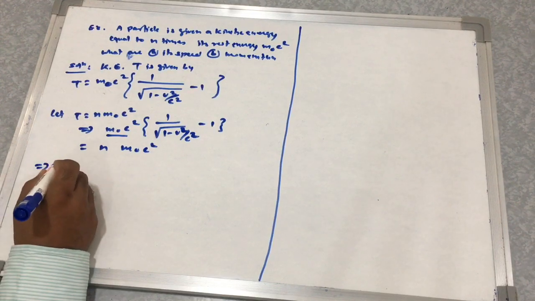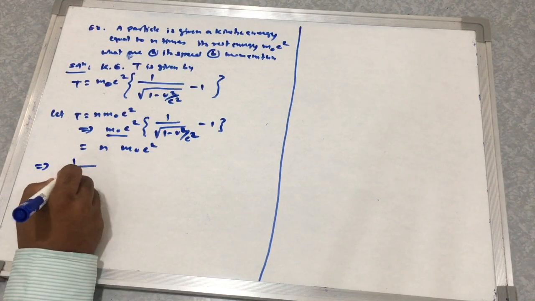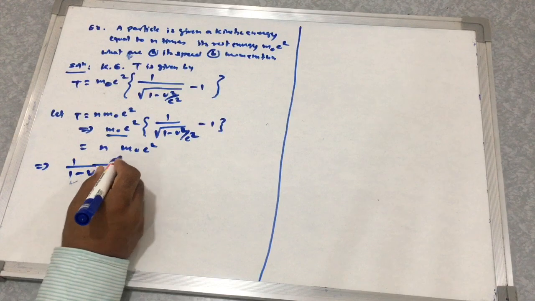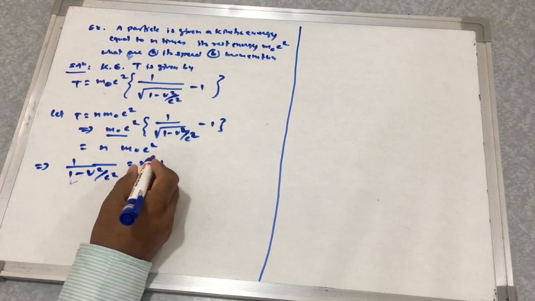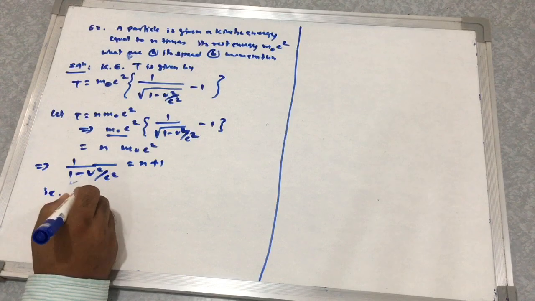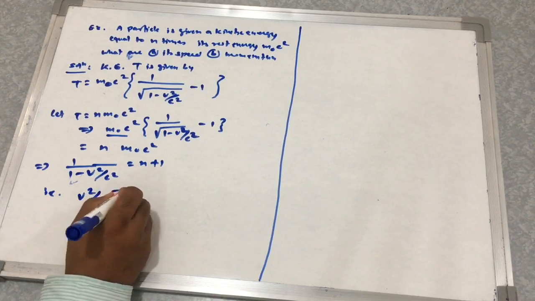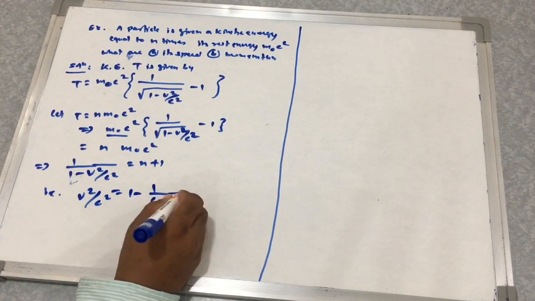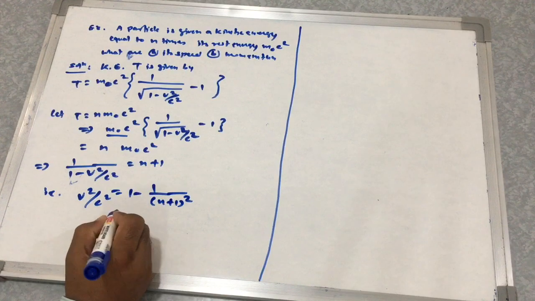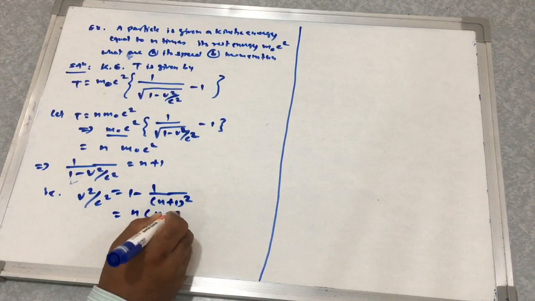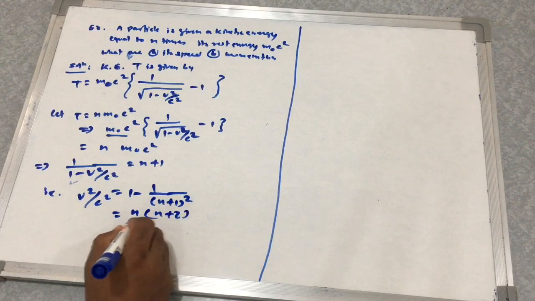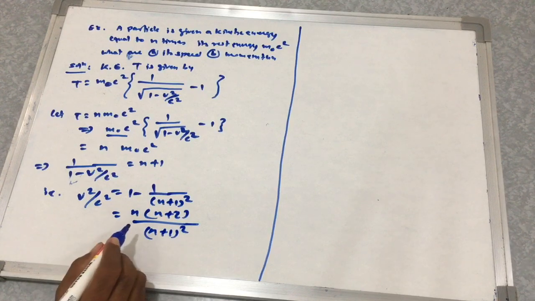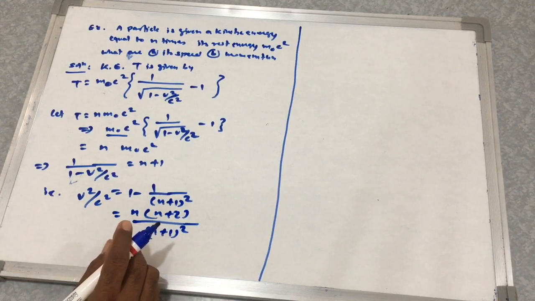So 1 upon root of 1 minus v square upon c square is n plus 1, that is v square upon c square is equal to 1 minus 1 upon n plus 1 whole square, which is equal to n into n plus 2 upon n plus 1 whole square. This is the result.